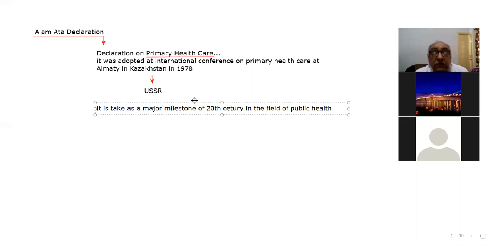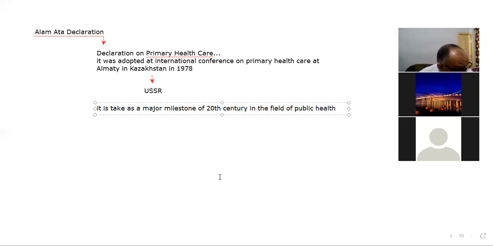At that time, when the Alma-Ata Declaration was signed in 1978, Kazakhstan was a part of the USSR, because the disintegration of the USSR took place in the 1990s, right? So Kazakhstan was not existing separately at that time. That was the point.